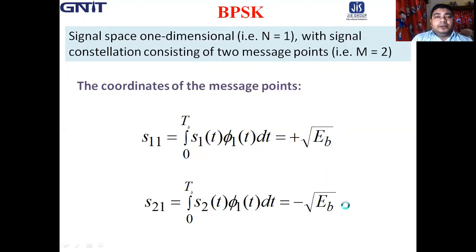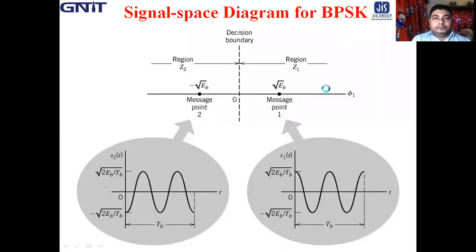So now draw the constellation diagram. Say this is phi 1, the basis function, which is one dimensional.